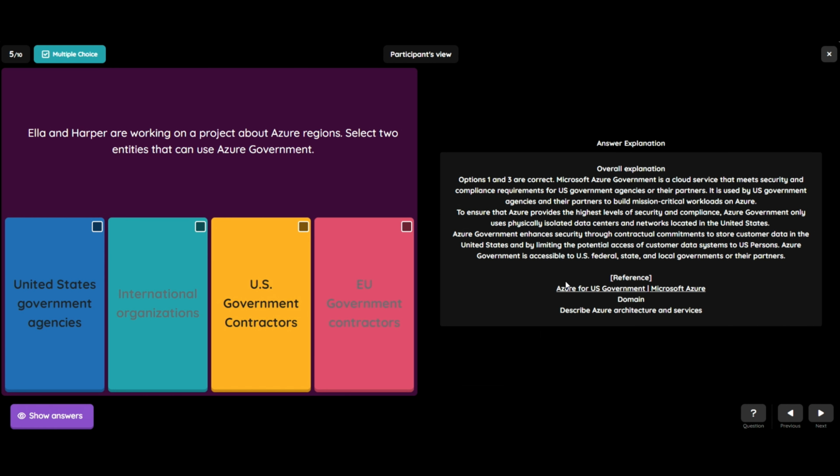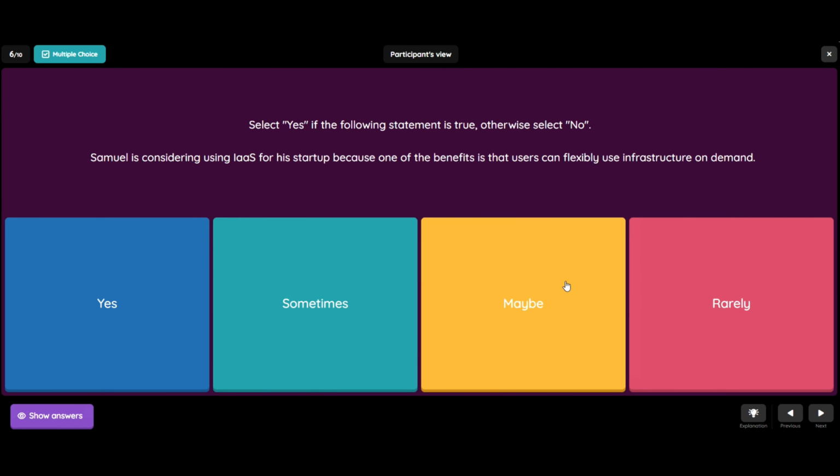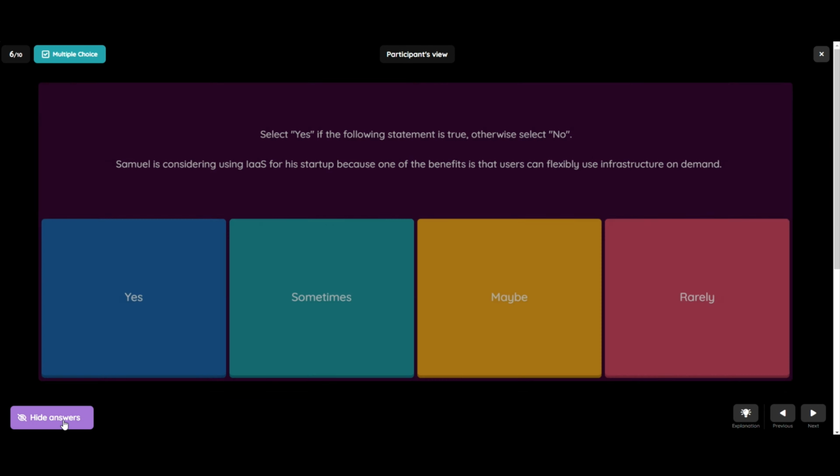Let's see question number 6. Select yes if the following statement is true, otherwise select no. The statement is: Samuel is considering using IaaS for his startup because one of the benefits is that users can flexibly use infrastructure on demand. And the options are yes, sometimes, maybe, and rarely. And the correct answer is yes.